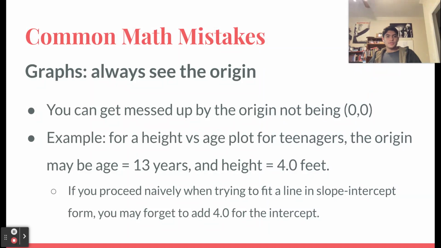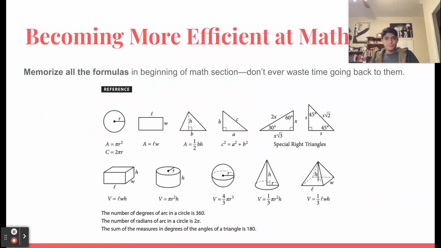So with graphs, you should always look at the origin. You should always look at the intersection of the x-axis and the y-axis, or the bottom left of the graph, to make sure you know what it is, because it will not always be 0, 0. If you have a height versus age plot for teenagers, the origin that you see might be age 13 and height 4. But if you just assume that it's 0, 0 without actually looking at it, you may forget to add 4.0 for the intercept.